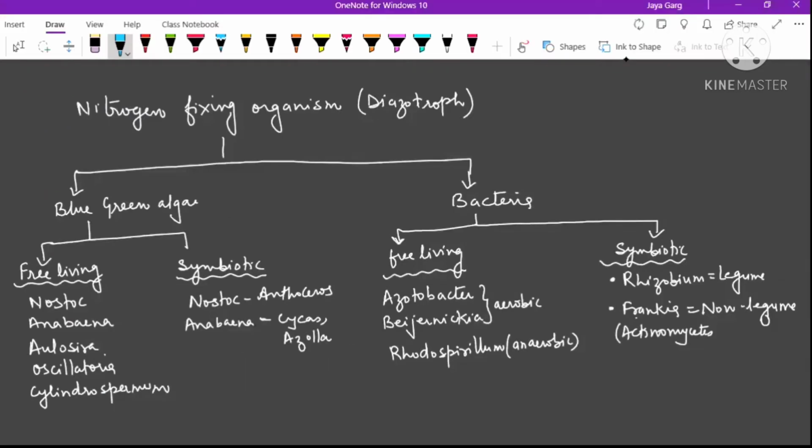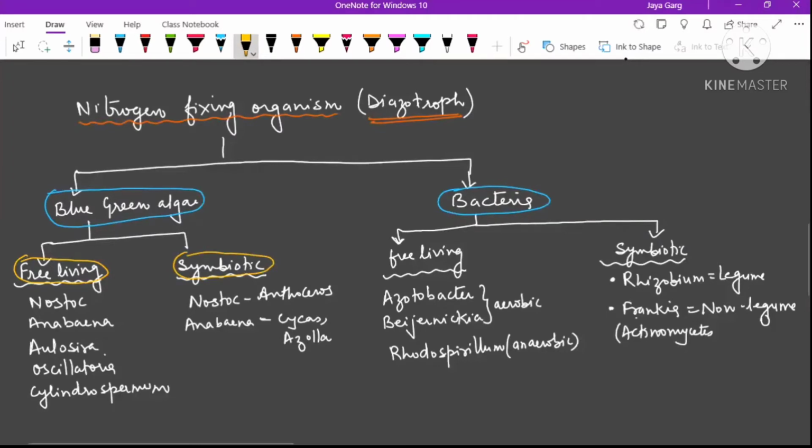See, this is the list of nitrogen fixing organisms. Please focus, nitrogen fixing organisms are also known as diazotrophs. They can be of two categories: either cyanobacteria, which we call blue-green algae, or bacteria. When they do the work, they can be either free living or symbiotic. The list is made just for your convenience.